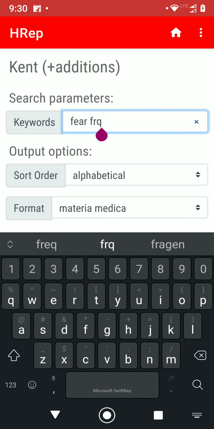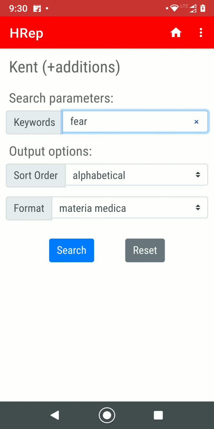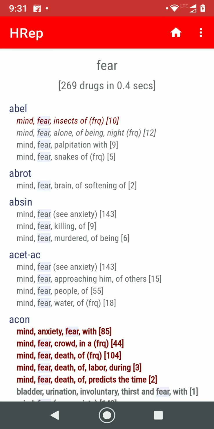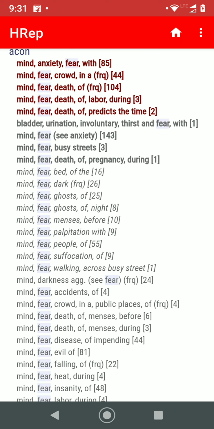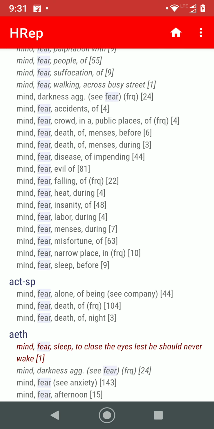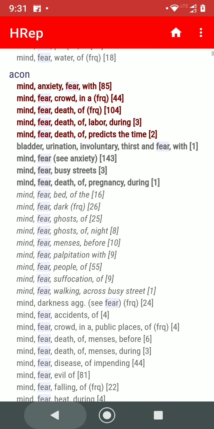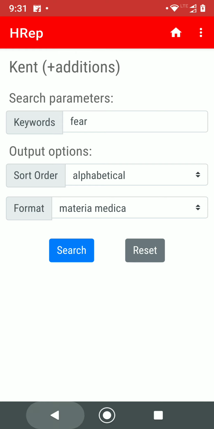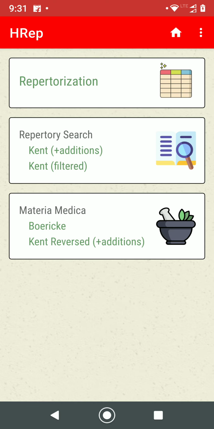If I remove that, this is going to be a huge search, and you will see for aconite there are a lot of rubrics out here. So that's the way it works. So this is the repertory search.